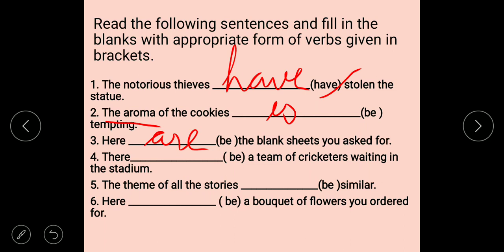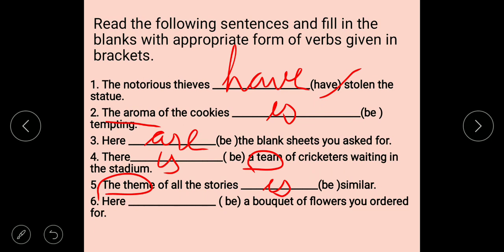There is a team of cricketers. A team of cricketers is a collective noun, so is will come. The theme of all the stories: the subject is the theme, then is.